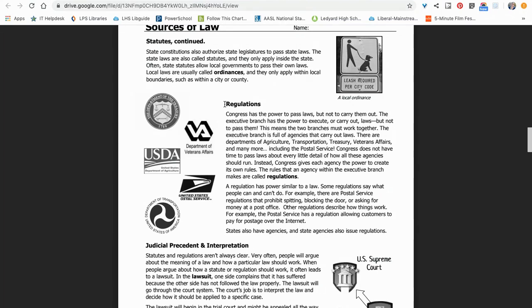Congress does not have time to pass laws about every little detail of how all those agencies should run. Instead, Congress gives each agency the power to create its own rules. The rules that an agency within the executive branch makes are called regulations. So, thinking back up to what we started with those pictures at the top now, a regulation has power similar to a law. Some regulations say what people can and can't do.